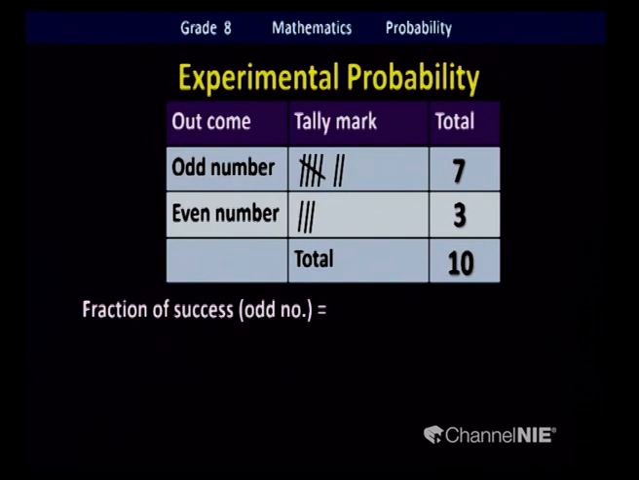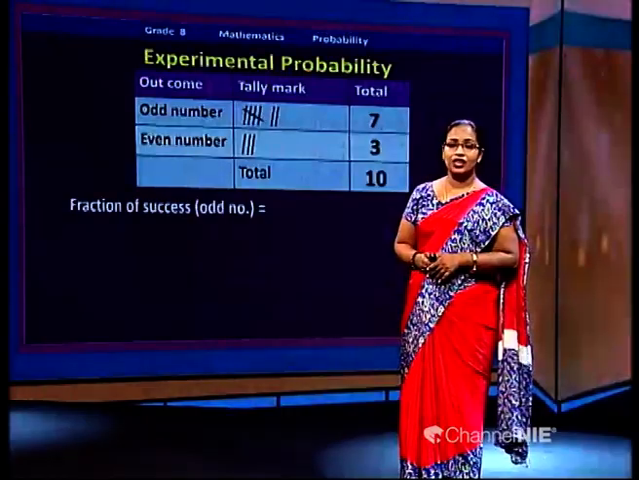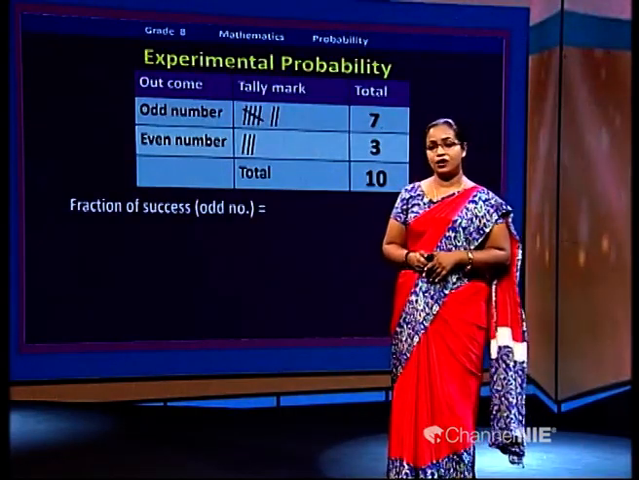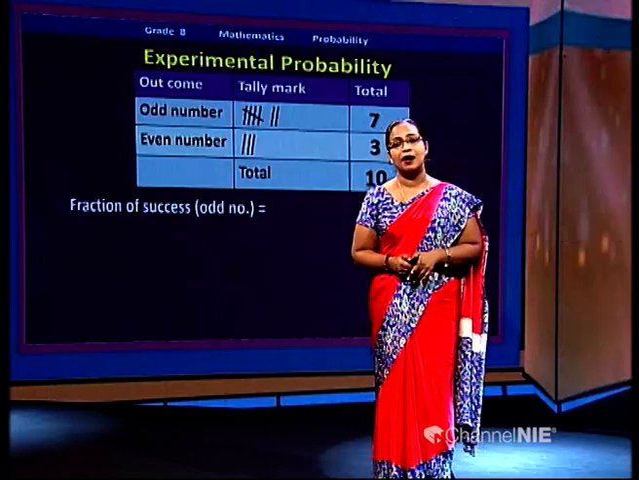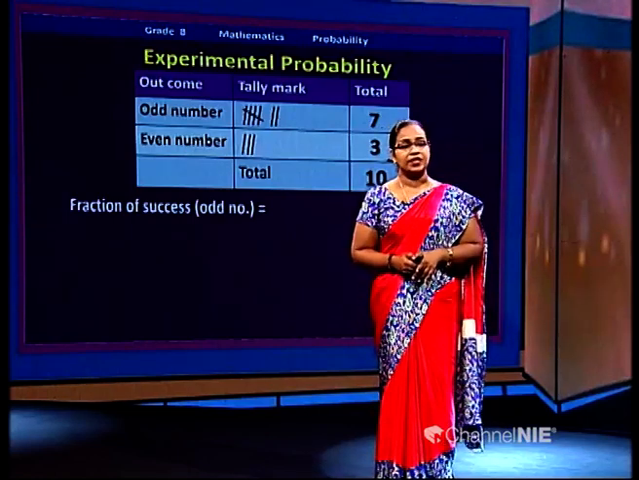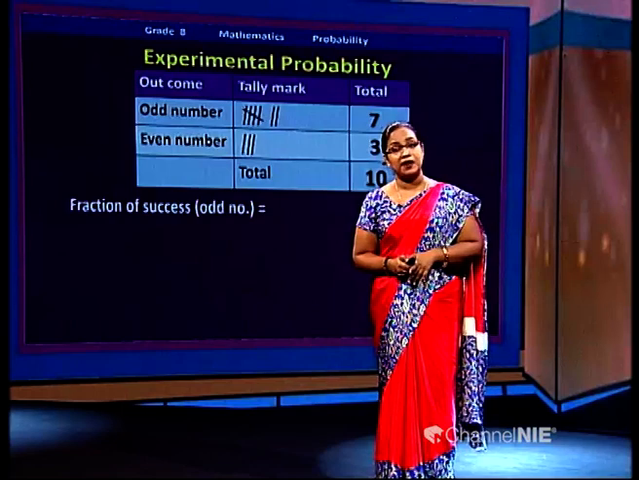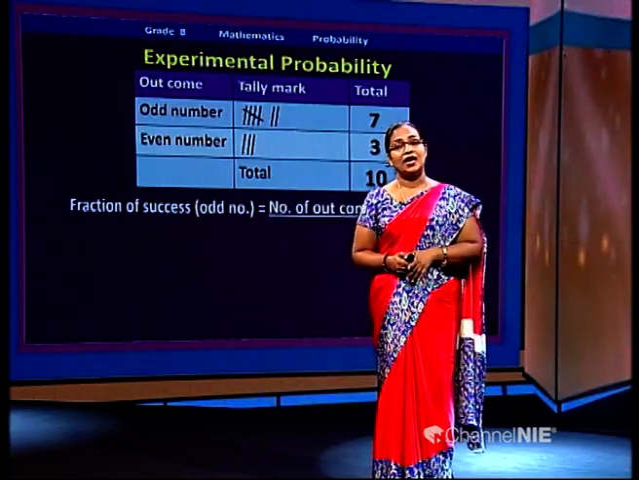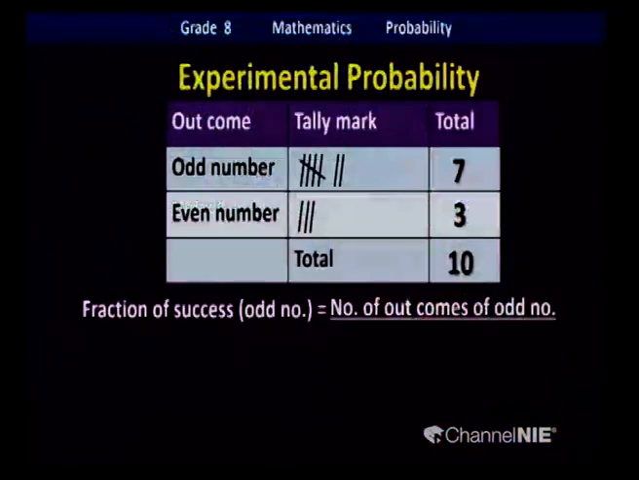Here, not like in theoretical probability, we use a special term. We did something and achieved something, so we talk about that result. We call this probability a fraction of success. Fraction of success of getting an odd number: how many times did you get odd numbers? 7 times. How many times did we do the experiment? 10 times. The number of outcomes of odd number, that is, yes, upon total number of experiments.